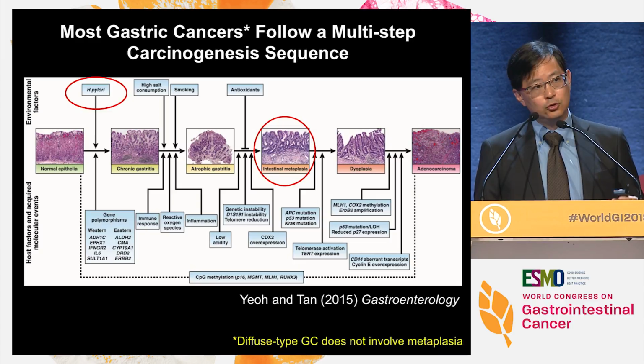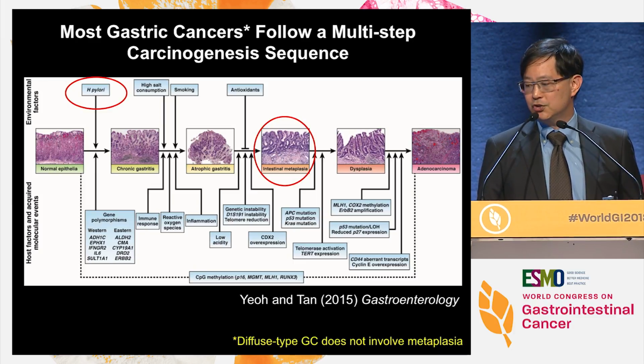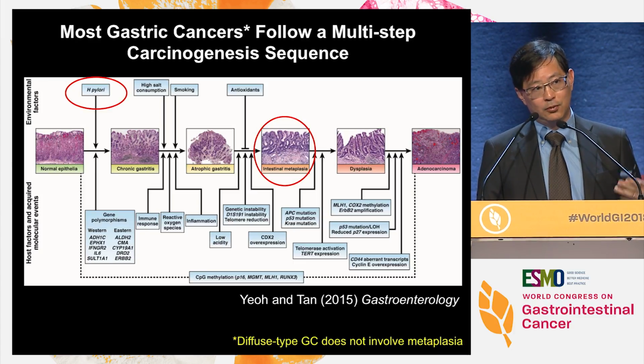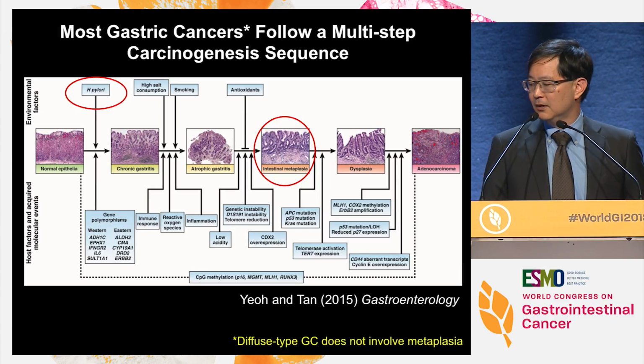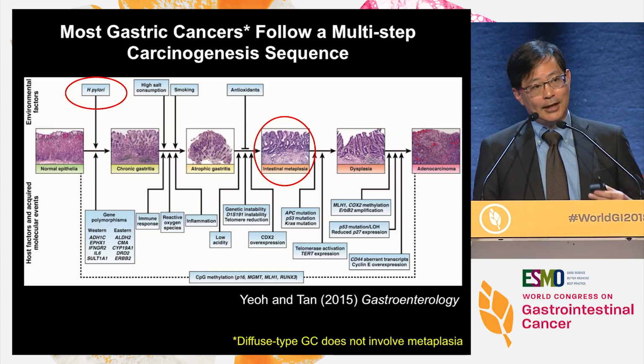And I want to highlight two very important factors in this sequence. One of them is Helicobacter pylori, the causative agent of gastric cancer. It's responsible. If you have infection, you're at risk. If you don't have infection, your risk dramatically plummets. The second one is a pre-malignant condition called metaplasia, when the gastric lining changes into an architecture that looks like the colonic lining. And once you have metaplasia, your risk of gastric cancer also increases.